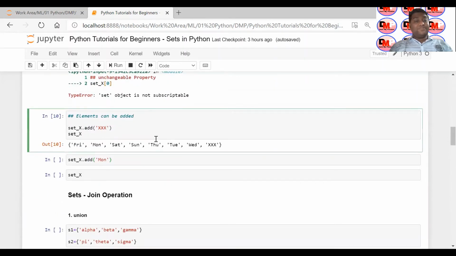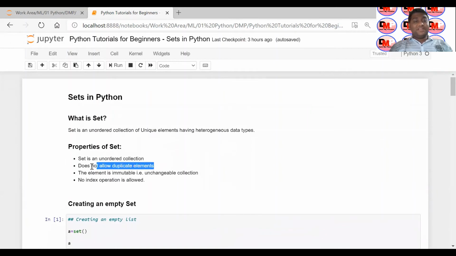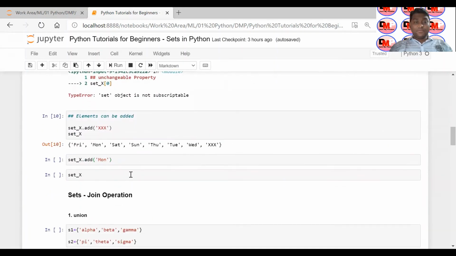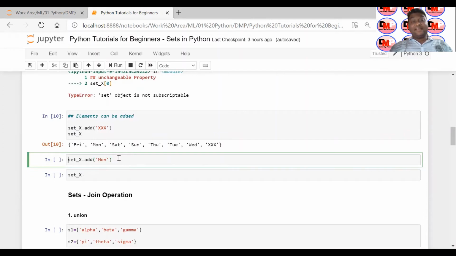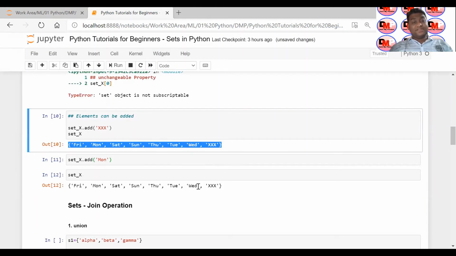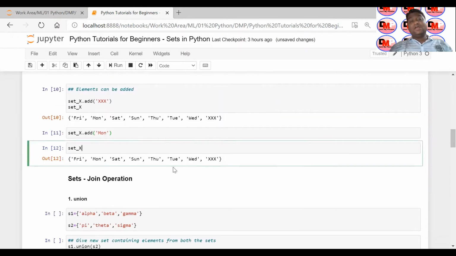That point we have already proved. Now I want to show you whether it will allow duplicates or not. The other properties we have already seen, and unordered I have already shown you. Now let's see this particular property. Suppose Monday is already defined here in set X. If I want to add Monday again, will a new element get added at the end or somewhere in between? Let's see that. You can see it is the same set, and no extra element is added. That is the beauty of a set, I would say.